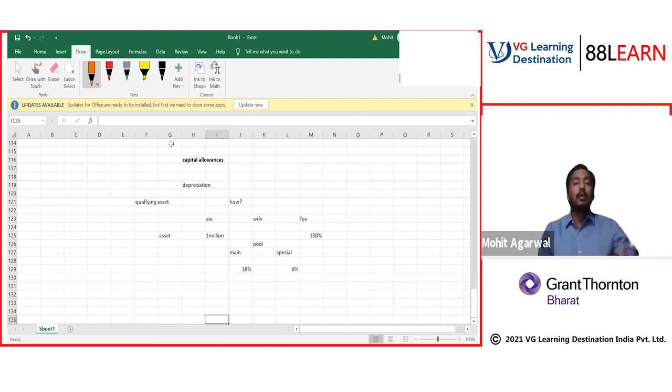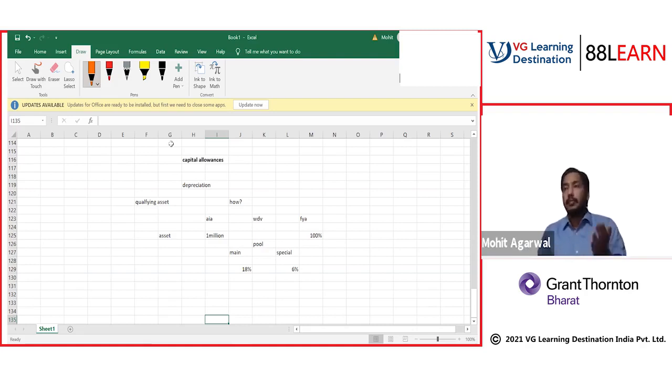So forget about all the methods we have studied till now in accounting, SLM, WDV. Here is a very different manner. The three things you should remember now are AIA, WDV, FYA. An asset which qualifies for AIA will get one-shot exemption up to 1 million.